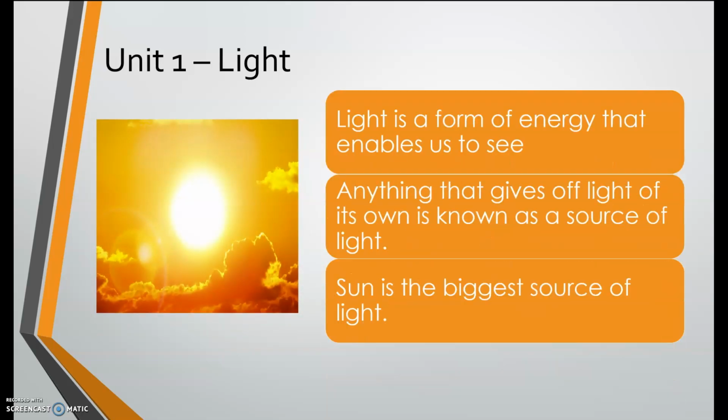Now let's talk about our topic for today, which is in Unit 1, Light. So if you have your books with you, please bring out your books and turn to page 3. Let's begin. Light is a form of energy that enables us to see. Repeat after me. Light is a form of energy that enables us to see.